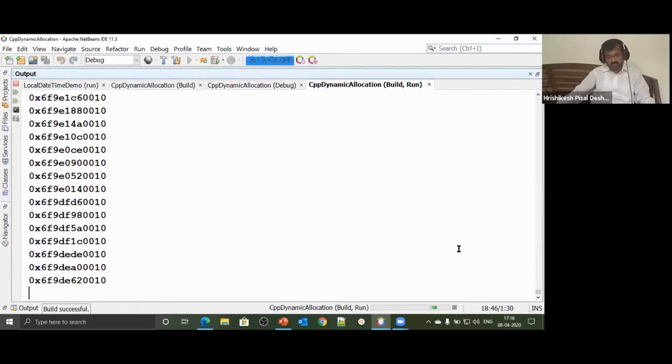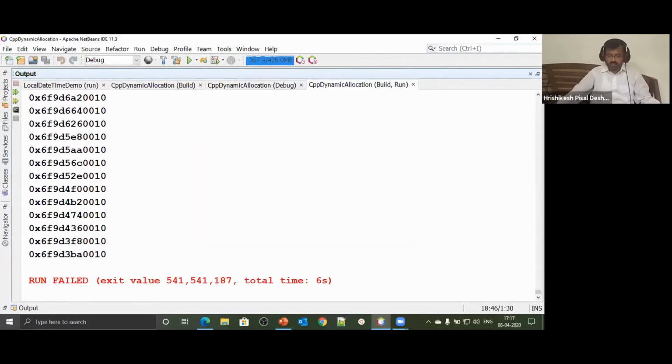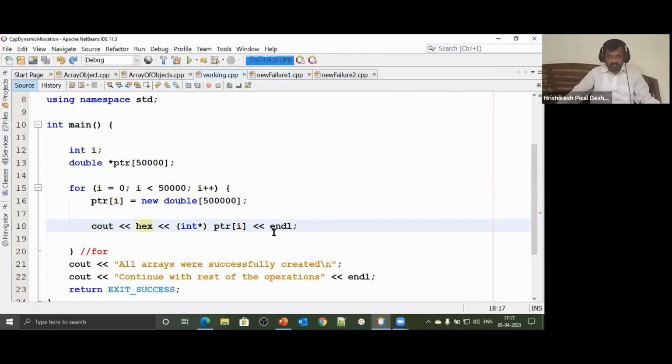And the system has crashed. The run failed. After 6 seconds, the program has crashed. So what I'll also do is print the value of I so that we know how many passes it worked successfully. I'll just say here, array number I. I'll show you how many arrays were successfully created.